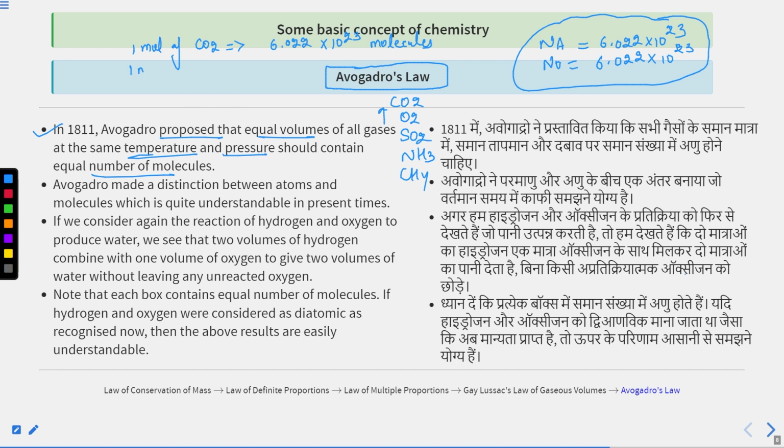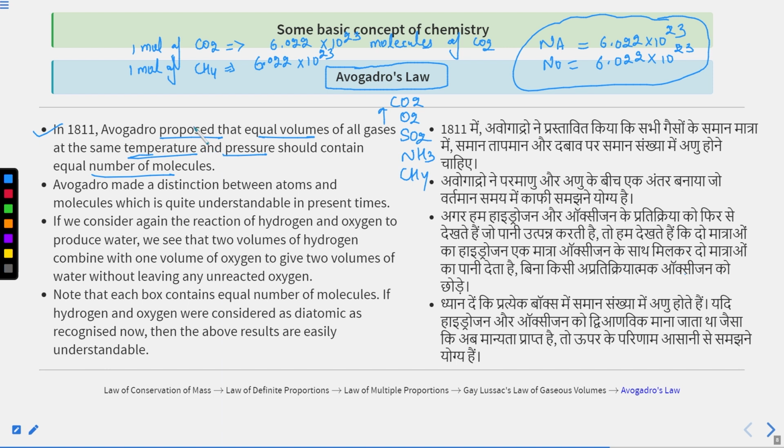If I am saying 1 mole of CH4 gas, which is methane, it also contains the same number, 6.022 times 10 raised to the power 23 molecules of methane, just as CO2 contains 6.022 times 10 raised to the power 23, named Avogadro's number, molecules of CO2.